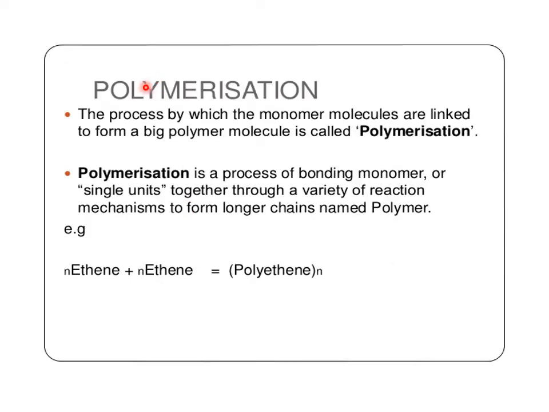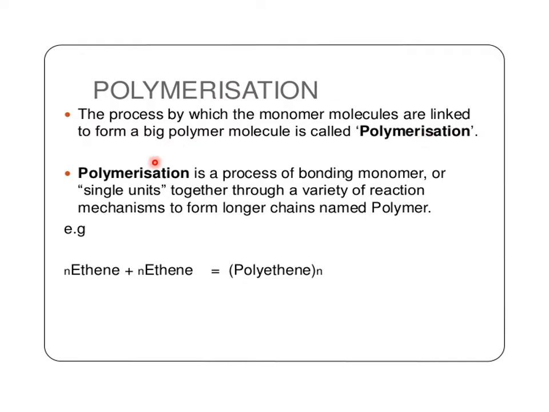Now we'll see what is meant by polymerization. So polymerization, it is a process by which a number of monomer molecules link together, join together, and form a big polymer molecule, and that process is called the polymerization process.